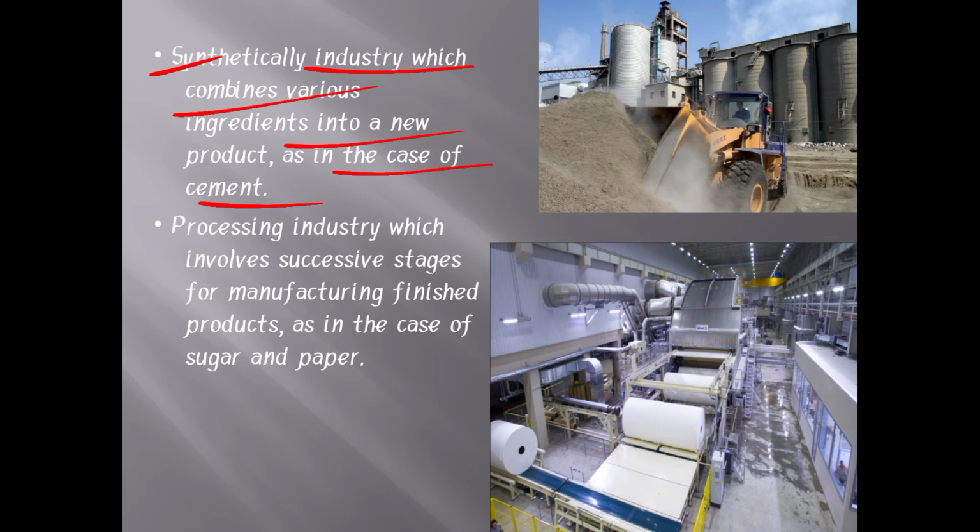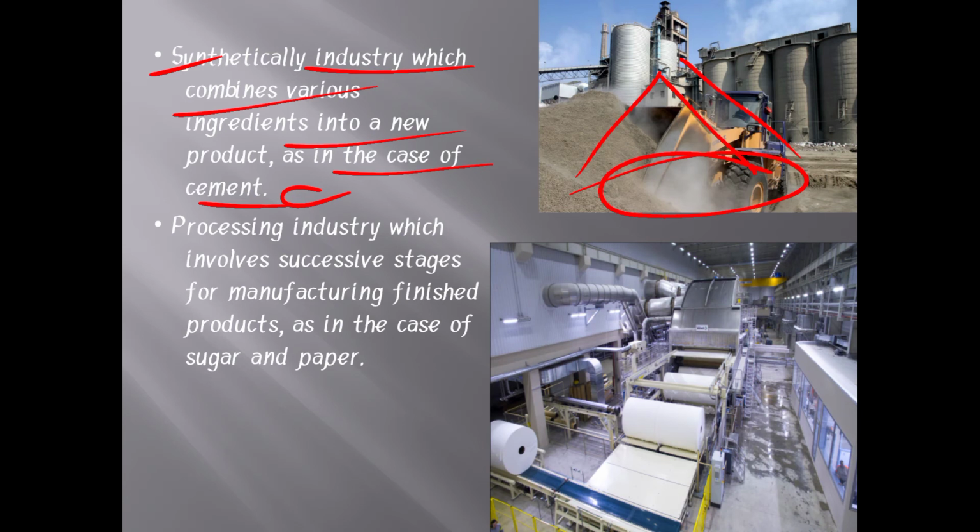It means they combine different ingredients. Take the example of cement production: we require different byproducts, and we combine them to produce this one product.